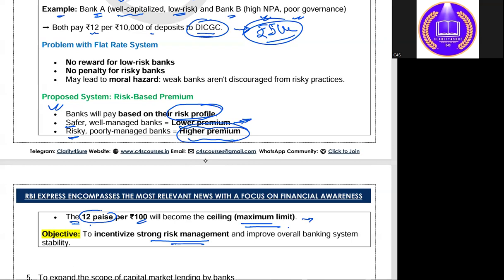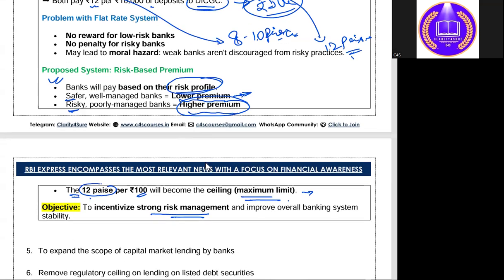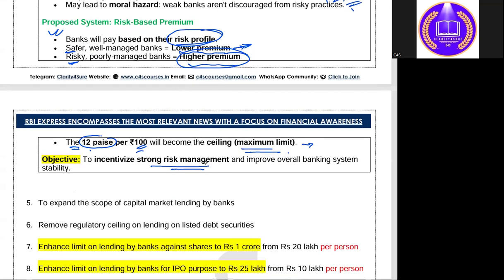Means ऐसा हो सकता है कि ये जो बैंक A है, bank A which is well capitalized, he can pay a premium of just 8 to 10 paise, and bank B who is not performing well, he has to pay a premium of 12 paise per 100 rupees. Okay, now it is clear with an example. ठीक है, so basically the objective behind this is to incentivize stronger risk management, or to incentivize those banks which are performing very well. Okay, just to encourage those banks.